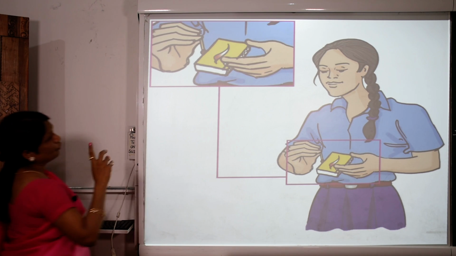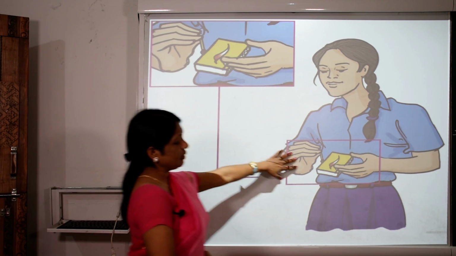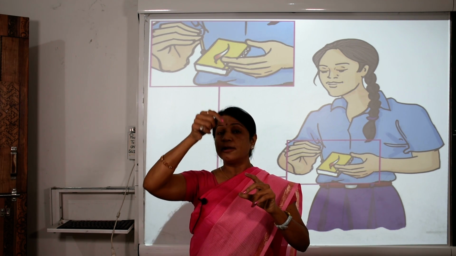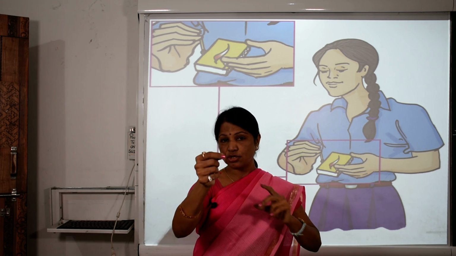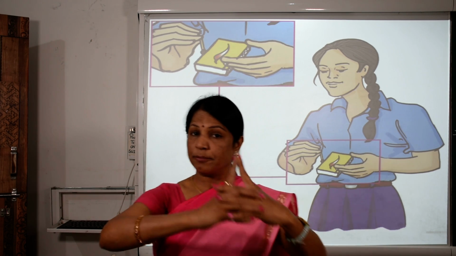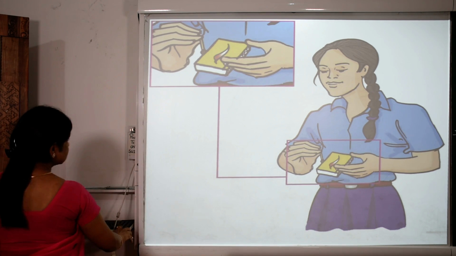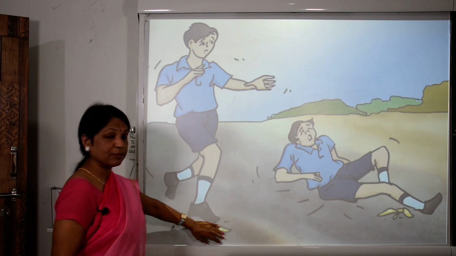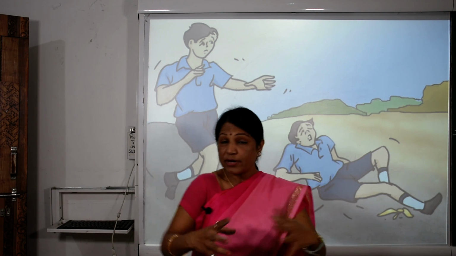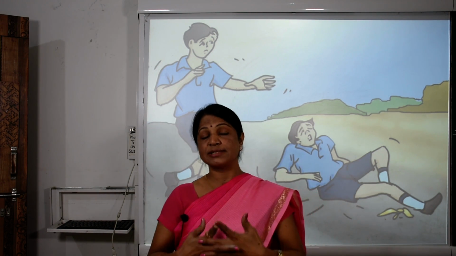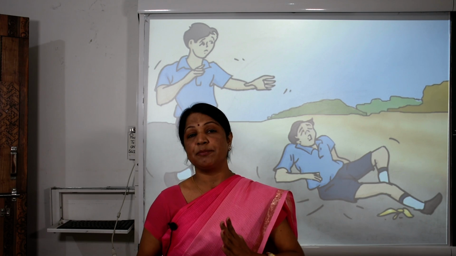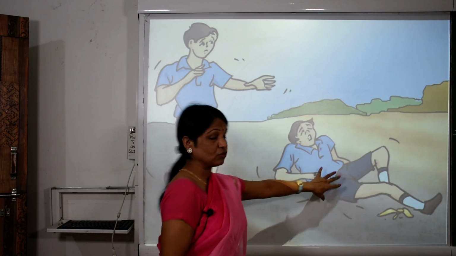Now let's see further. It is the example of a girl trying to slide a matchstick on the matchbox to light the matchstick. It is the picture that I demonstrated in the beginning. Now further we are going to see another example. What happened? Here is the peel of a banana, and one person slipped. How did he slip? He is simply walking, but when the peel of the banana comes under the shoe, he slips. And why did he slip? Due to the friction.